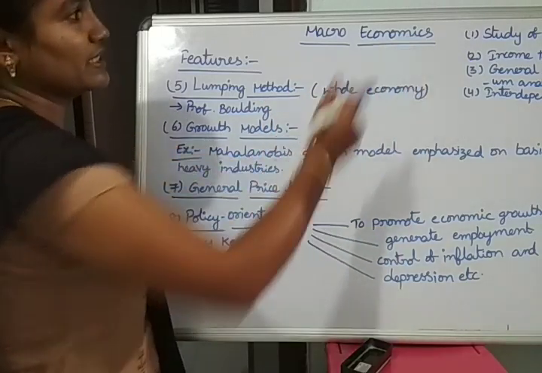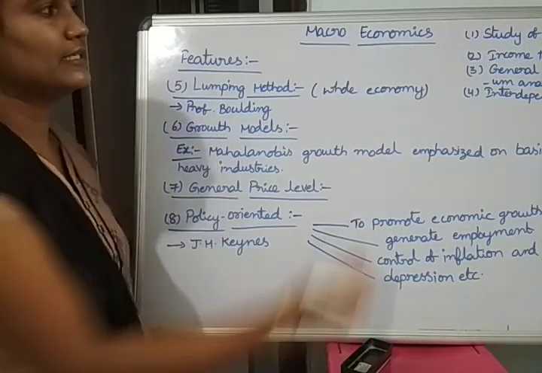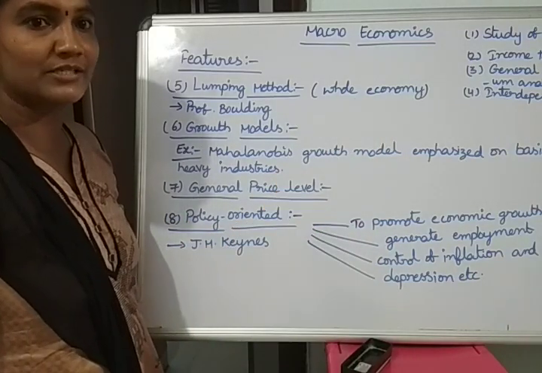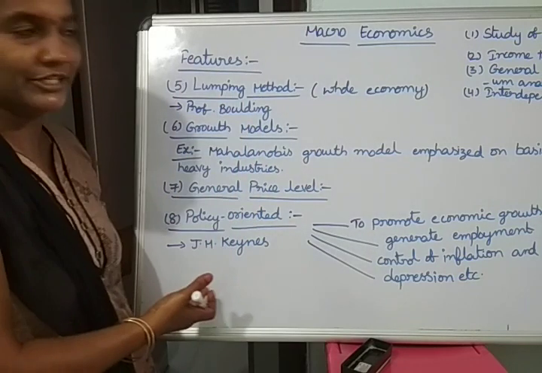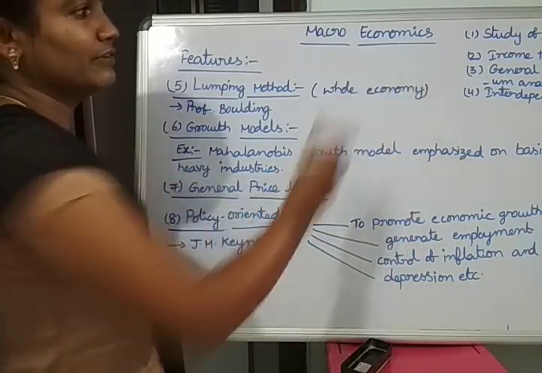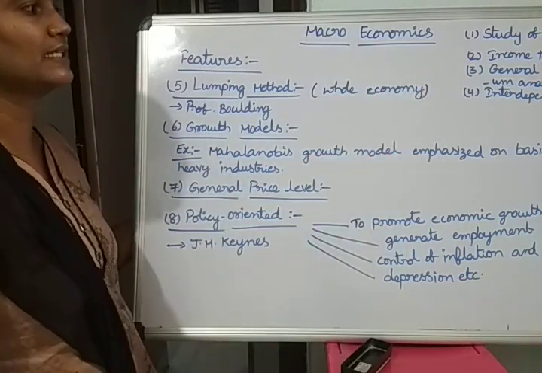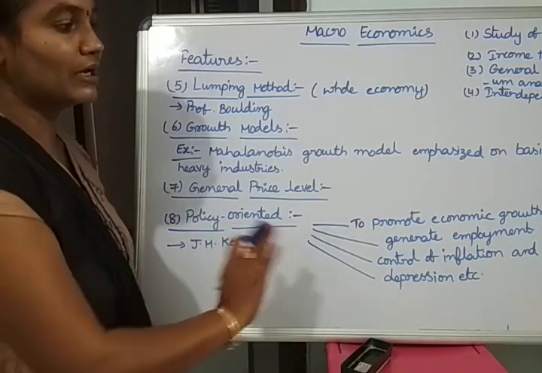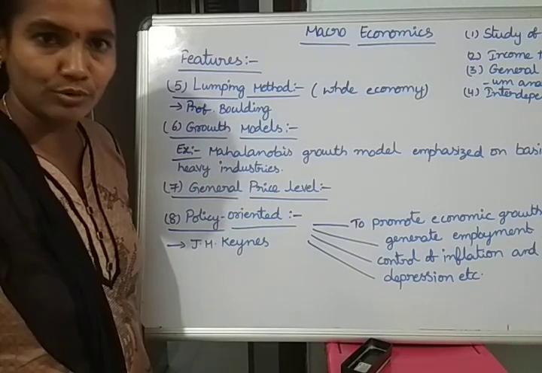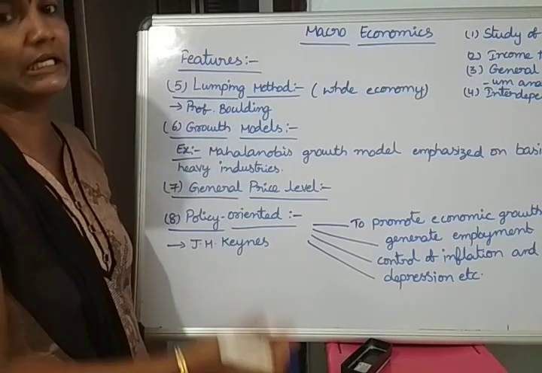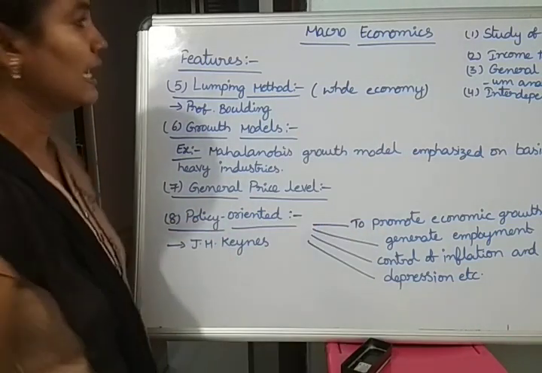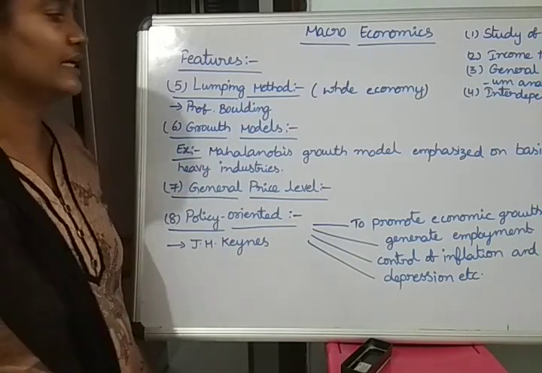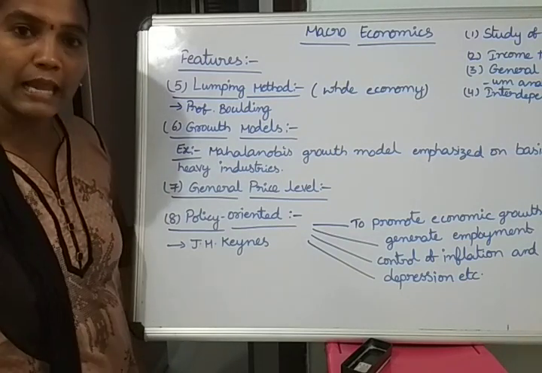First is the study of aggregates, and second is income theory, which is another name for macroeconomics, mainly developed by J.M. Keynes. Third is general equilibrium analysis, and fourth is interdependence. All economic variables are interdependent; one decides the other. Here we are not using a slicing method, we are using a lumping method.